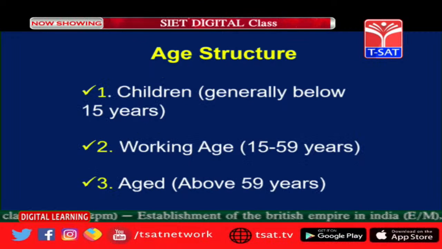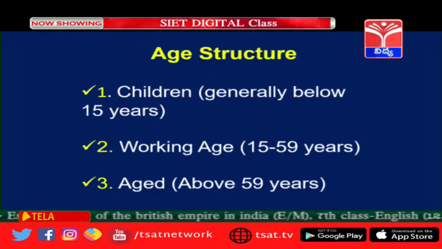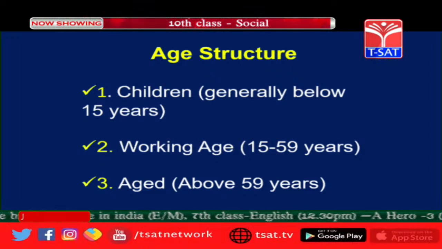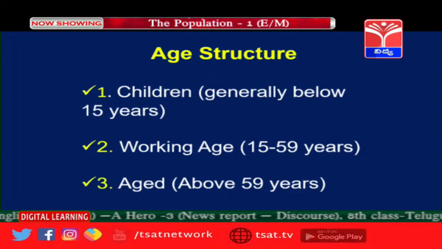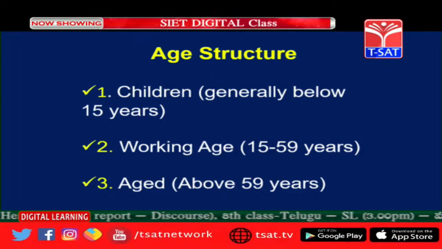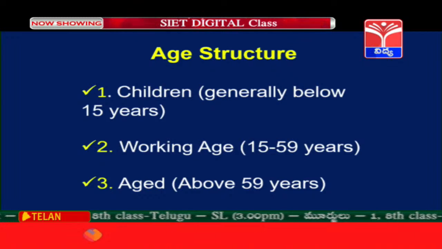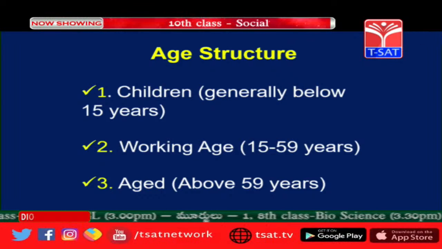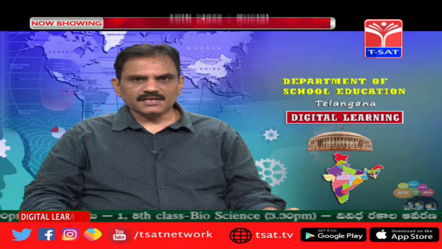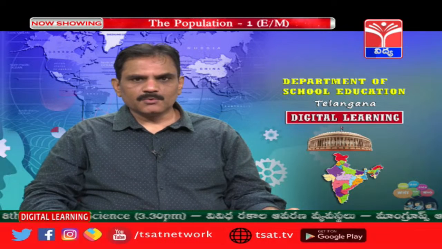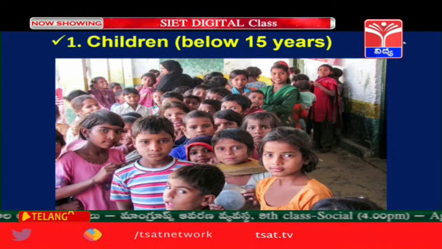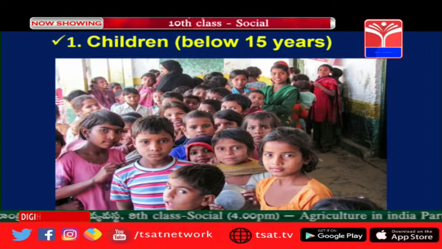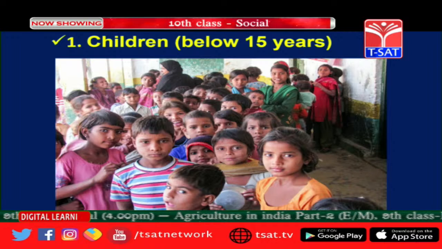Children generally below 15 years, we will take as the category of children. Next, working age is between 15 to 59 years of age, and aged are those above 59 years. These categories we will study in the census. Now, let us see about the children below 15 years. Generally, you people are the school going children. So, you all come under this category.